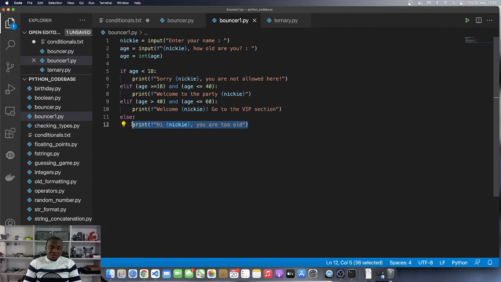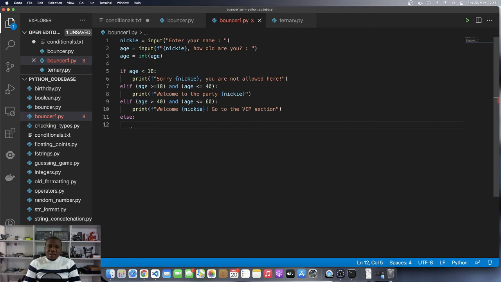So it's like you come to the party, we ask you for your age, you enter and you don't see nothing. We just frustrate you so that you go back home. Well, we can do this in two ways. We can just remove the else block, the else scope, and then nothing is going to happen.